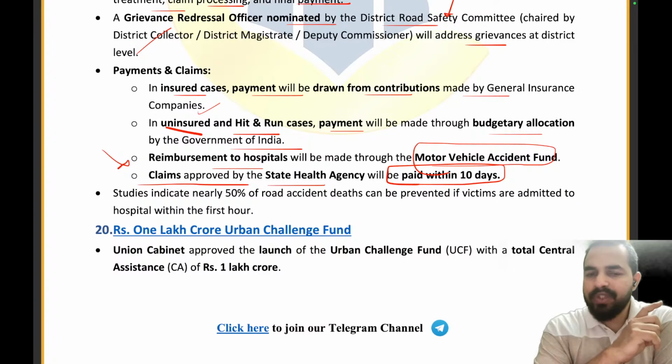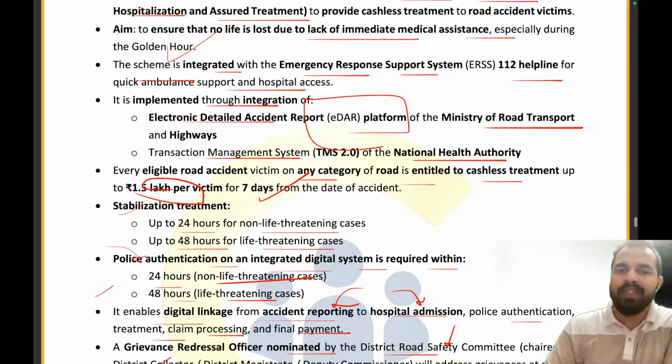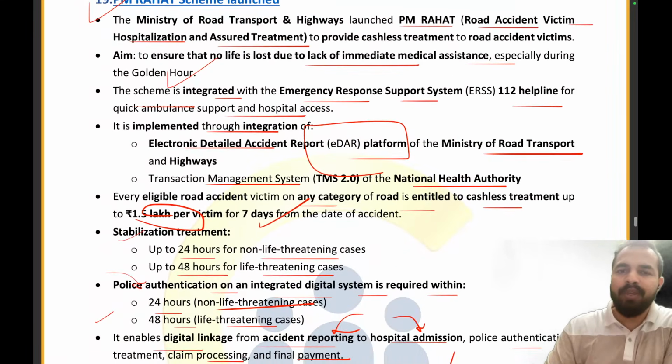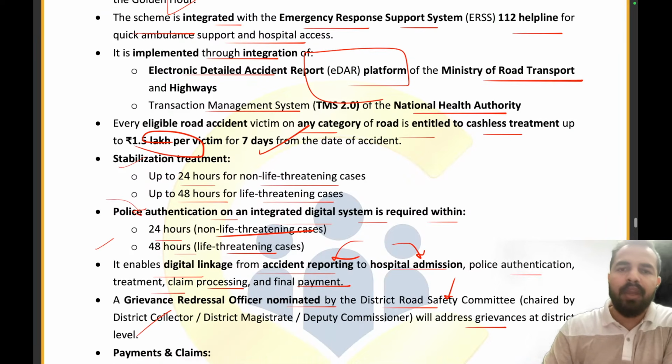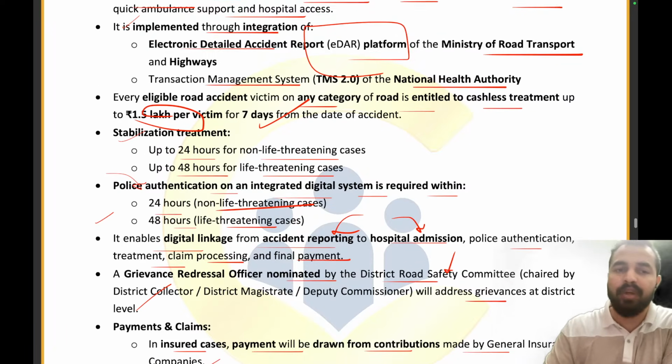Okay, my dear future officers. So let's again revise this PM Rahat scheme. It has been launched by the Minister of Road Transport and Highways. And what exactly does Rahat stand for? Road accident victim hospitalization and assured treatment. And we are focusing on the first 1 hour, that is the golden hour after the accident. We will be implementing through the integration of the eDAR platform of MoRTH, that is the Electronic Detailed Accident Report, and the Transaction Management System of the National Health Authority.